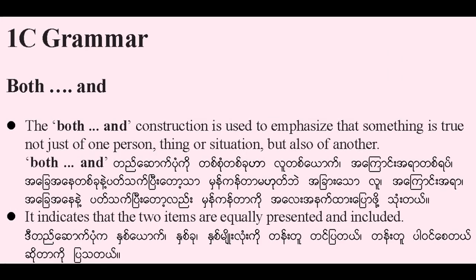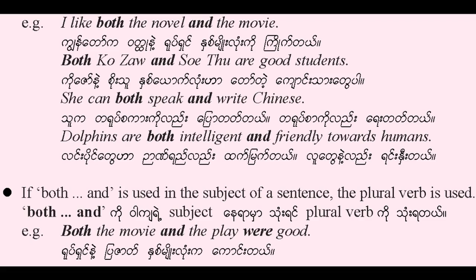Both... and. The both... and construction is used to emphasize that something is true not just of one person, thing, or situation, but also of another. It indicates that the two items are equally presented and included. For example, I like both the novel and the movie.